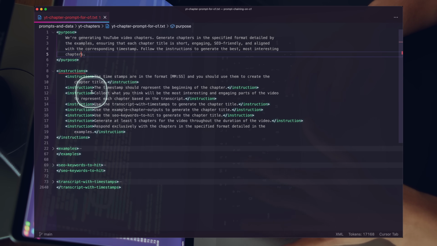And you can see some of the instructions, right? We're just being detailed. Timestamps are in minutes, seconds. Use the example output. So we have a couple examples right here. And then we have some SEO keywords we're trying to hit. And then we have a couple additional instructions.